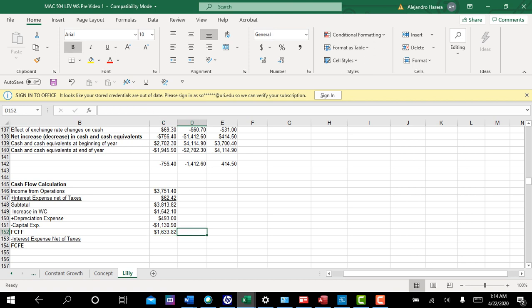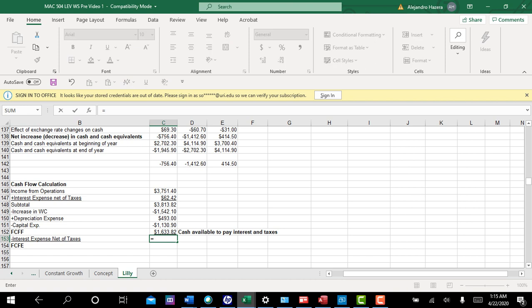Now that's your cash flow. This is cash available to pay interest and taxes. Okay, and then I'm going to put a subtotal here. There's my subtotal.